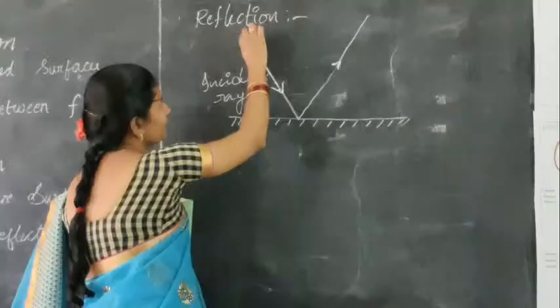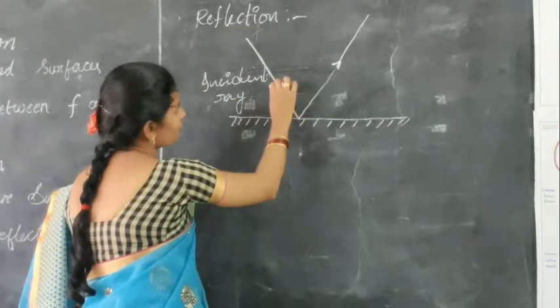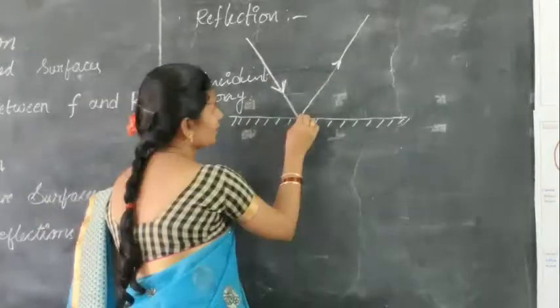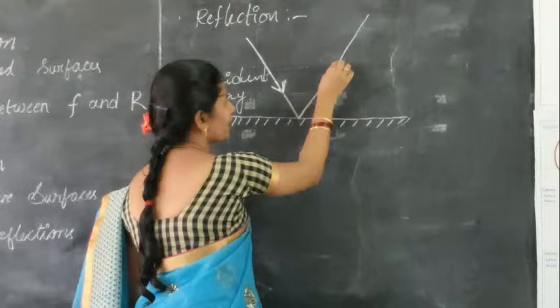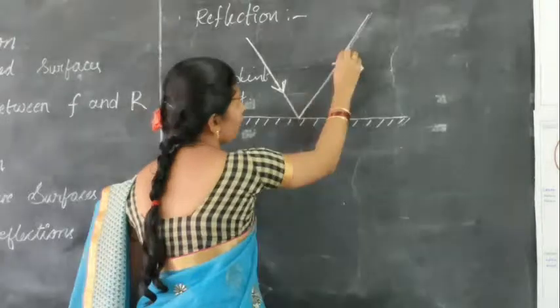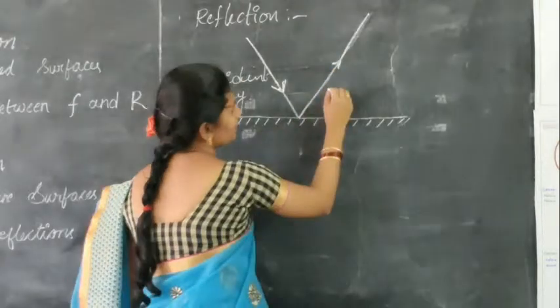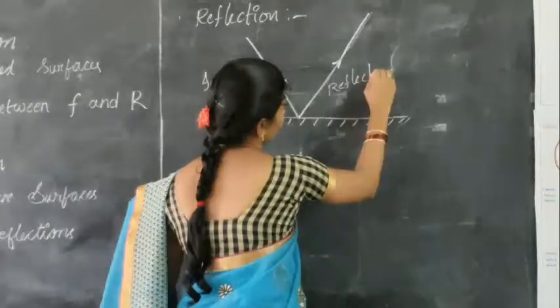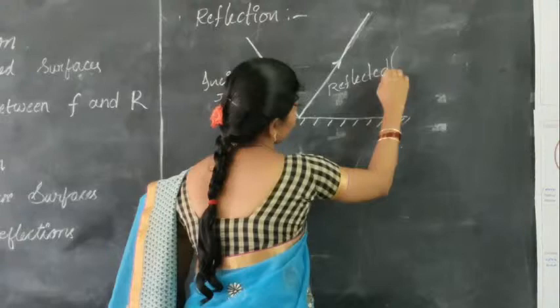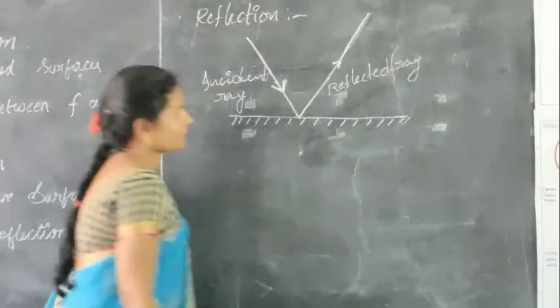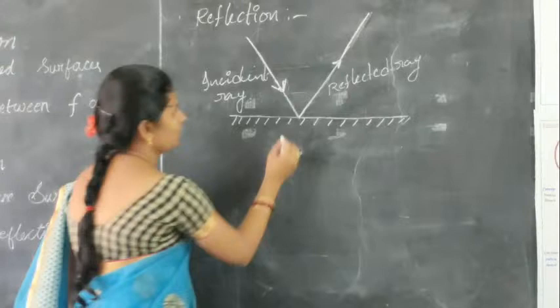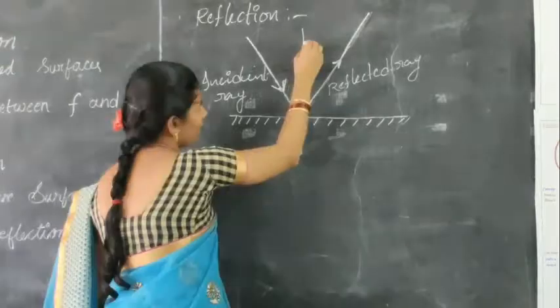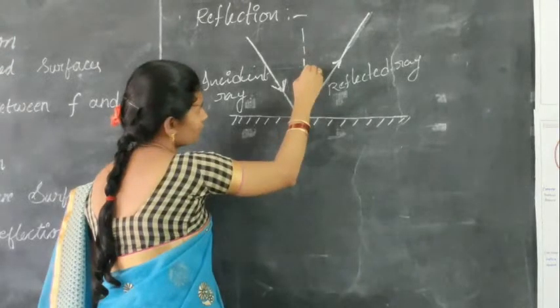The light ray which is incident on the surface of the mirror is known as the incident ray, and the light ray which is returned back into the same medium but in the opposite direction is known as the reflected ray. Let us draw a normal on the surface of the mirror.